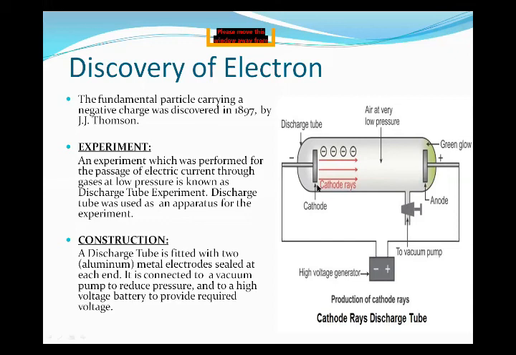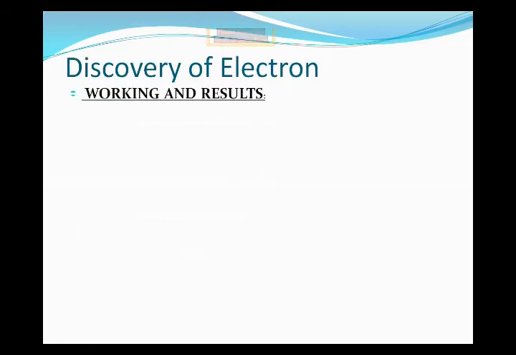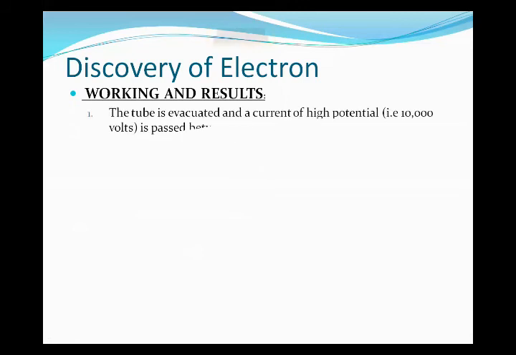So it moves to the opposite side, they have a negative charge, and from this comes the discovery of the electron. From all these, the properties of cathode rays as well as the nature of the electron were based on J.J. Thomson's work. So the tube is evacuated and a current of high voltage is passed. Why is the tube evacuated? Because we want to release the extra pressure inside that tube.